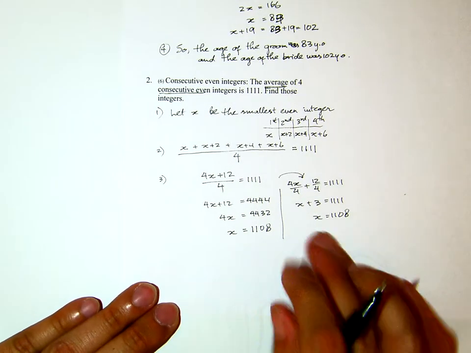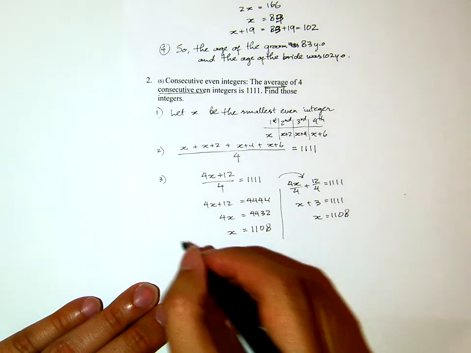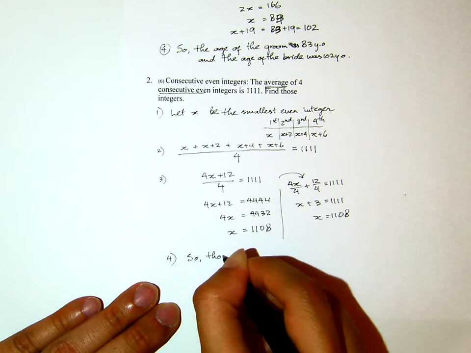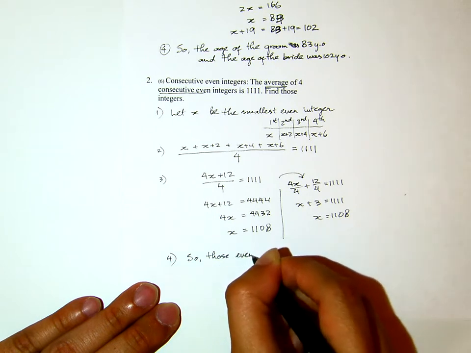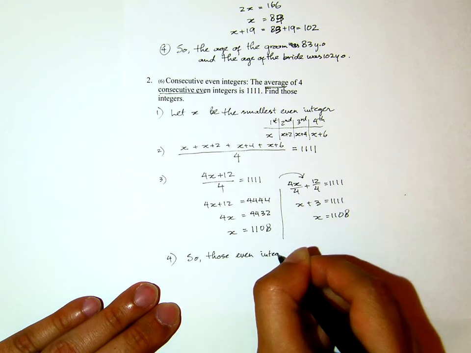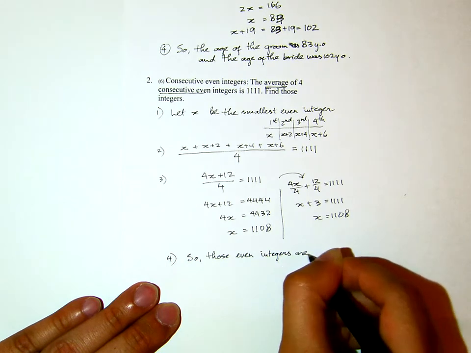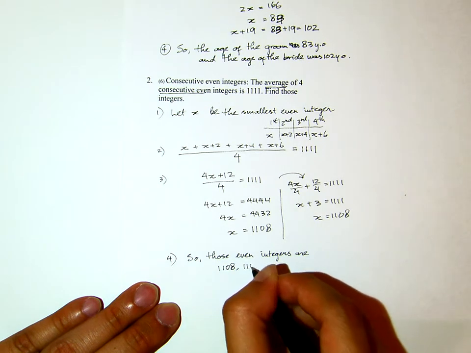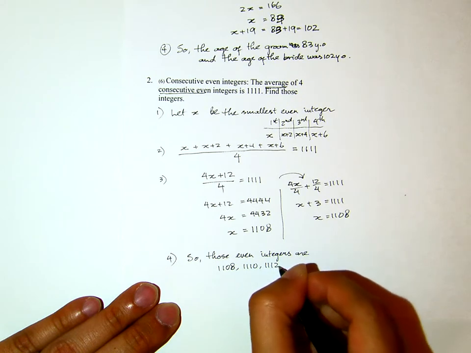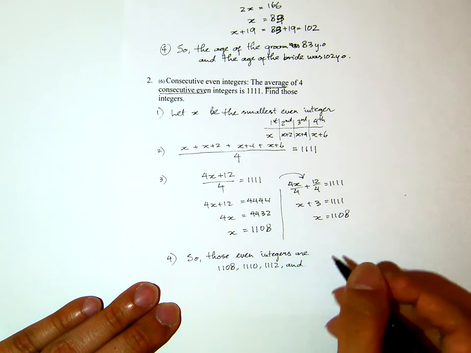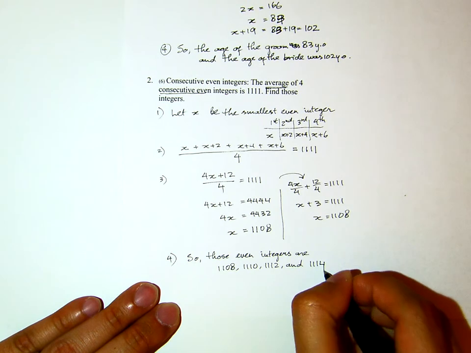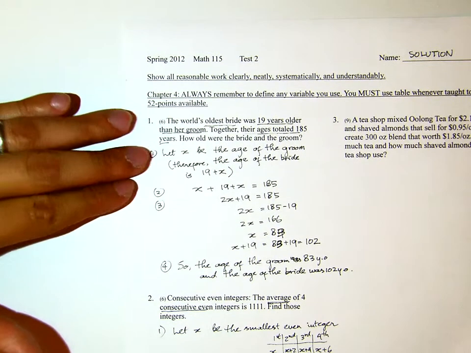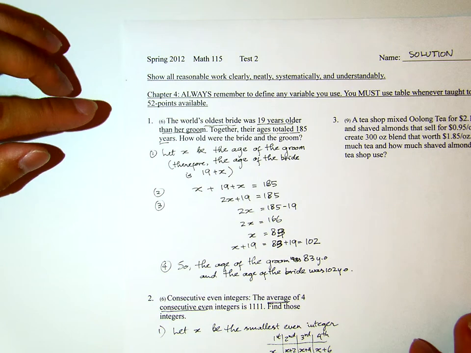Now once we have the x, which is the first even integer, then all 4 will be known. So those even integers are 1108, 1110, 1112, and 1114. Okay, that's for Spring 2012, Math 115, Test 2, Chapter 4, number 1 and number 2.